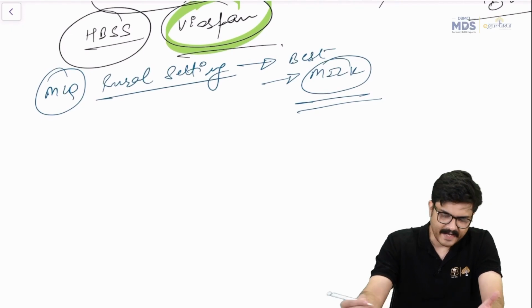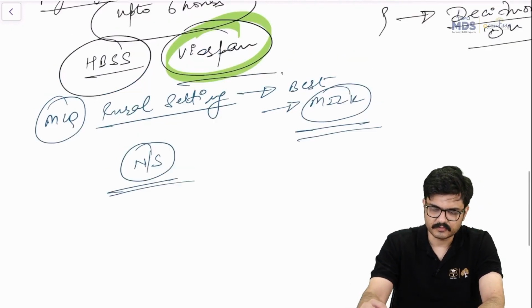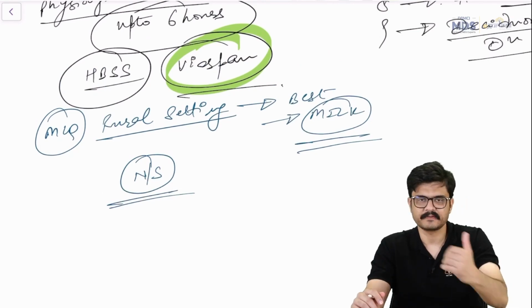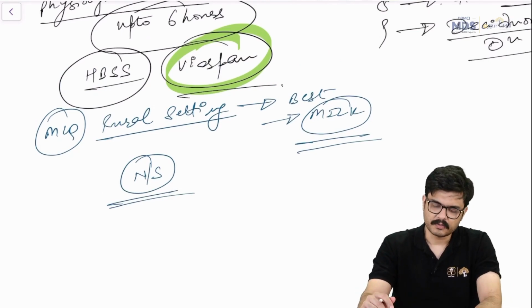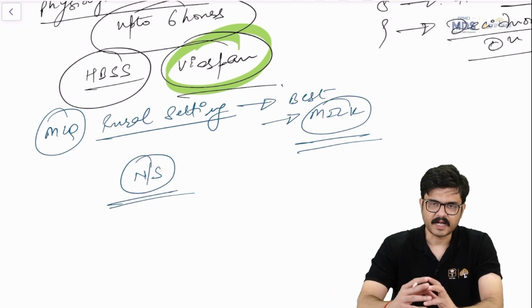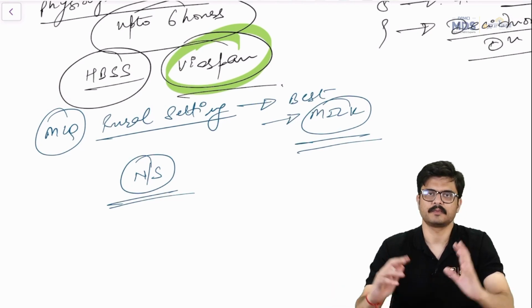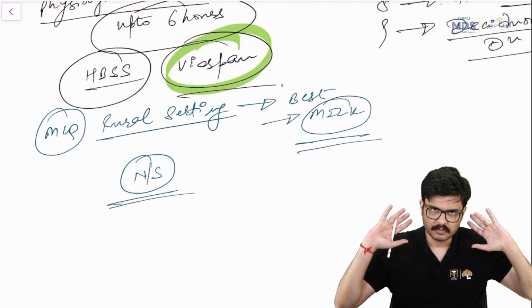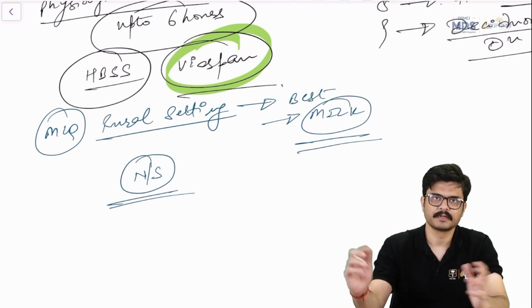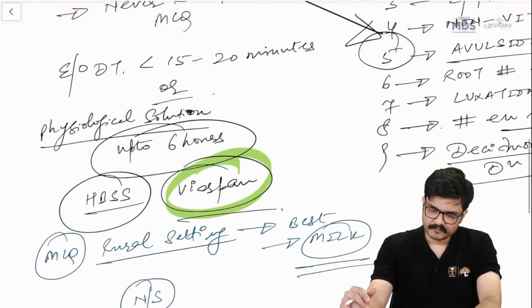Then if you don't have anything, you can place it in normal saline, but that's of course after milk, Hank's balanced salt solution or Viaspan, right? But never in distilled water, right? Never in a hypotonic solution, right? Otherwise the fluid would get inside the cells and it would burst, right, guys? So these were the important things.